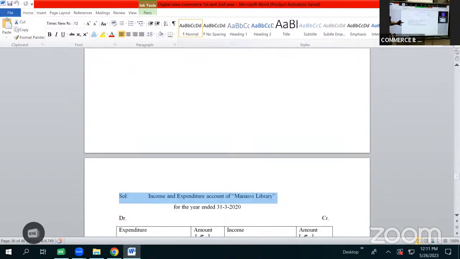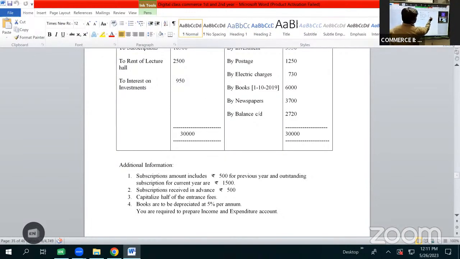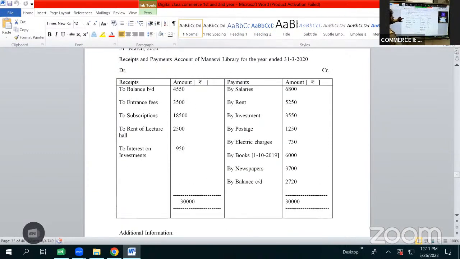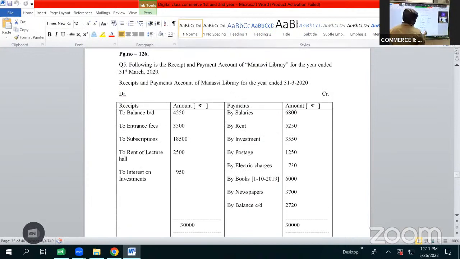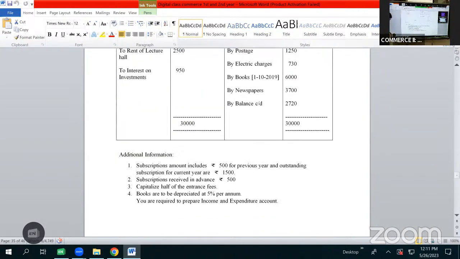Then after electric charges, we have books 6,000 rupees, and in brackets we are given the date 1st October 2019. Whereas the problem is ending on 31st March 2020, and the books have been purchased on 1st October 2019. And we are asked to provide depreciation at 5% per annum. So here is the calculation.